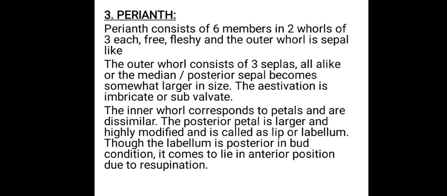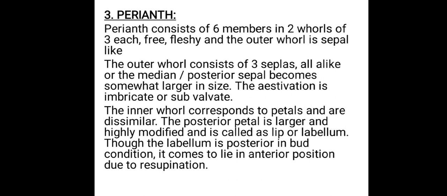The outer whorl is sepal like and consists of 3 sepals all alike, or the median one or posterior sepal becomes larger in size. Estivation of this outer whorl of perianth, if you observe, is imbricate type or subvolvate type of estivation. The inner whorl represents the petals part.